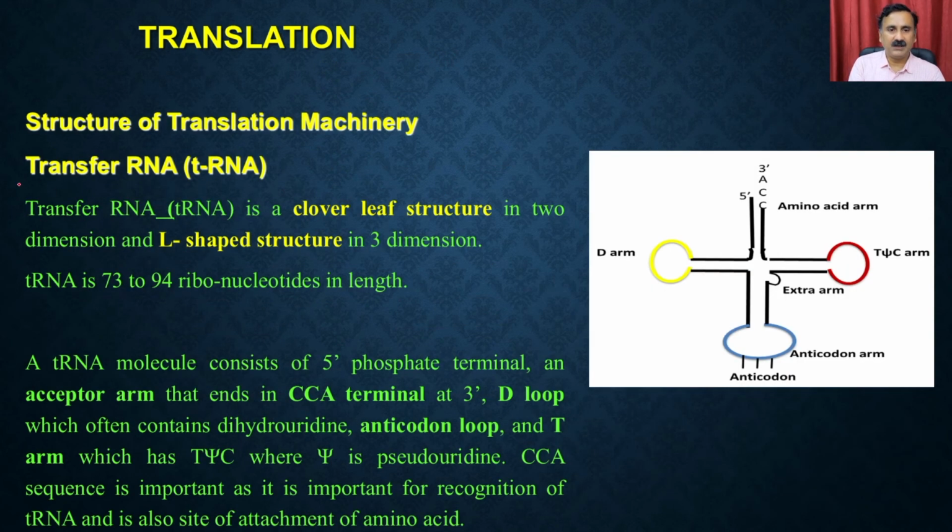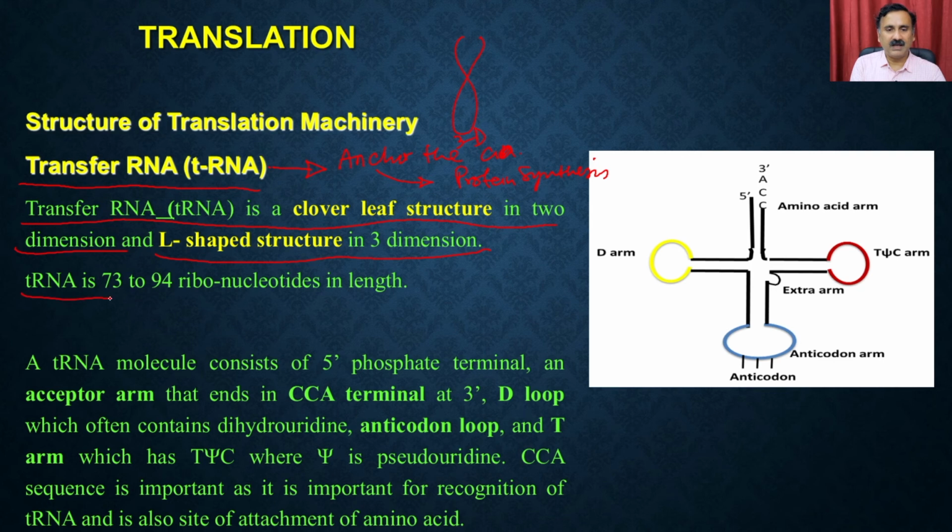Now let's discuss the next machinery, which is the transfer RNA. We have said already that transfer RNA is going to anchor the amino acid and deliver, or transfer, the amino acid during protein synthesis as per the instruction from the ribosome. Transfer RNA has a clover leaf structure in two dimensions, and an L-shaped structure in three dimensions.